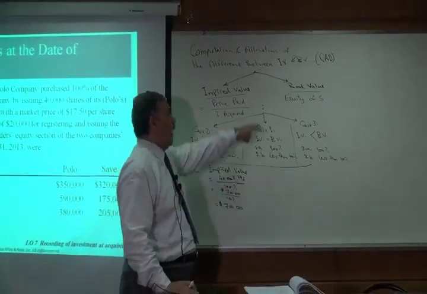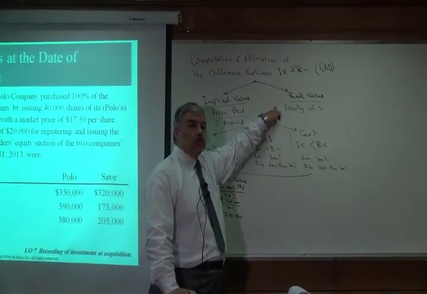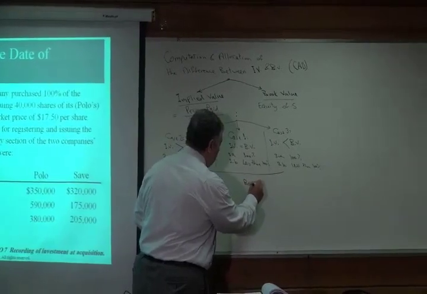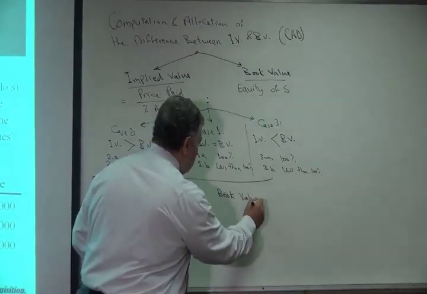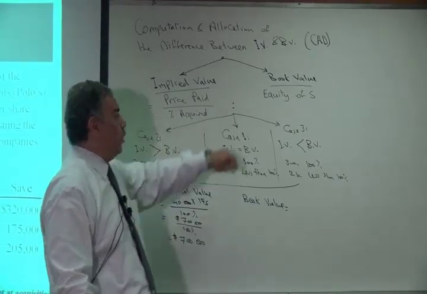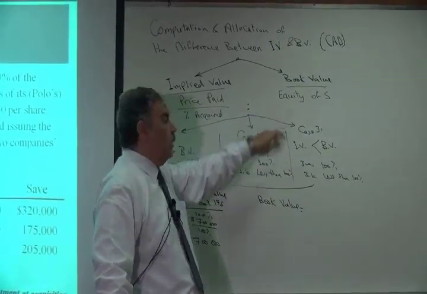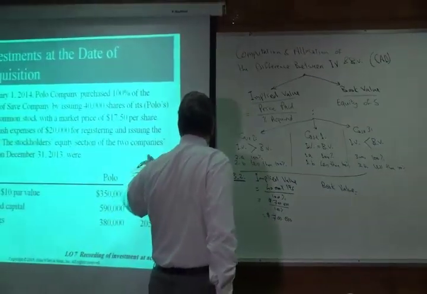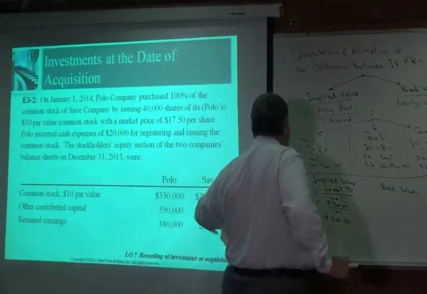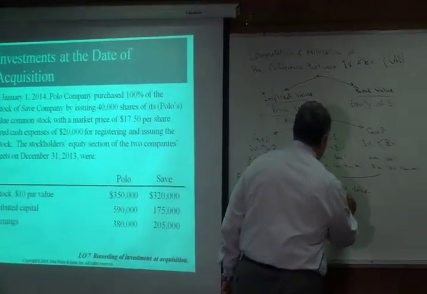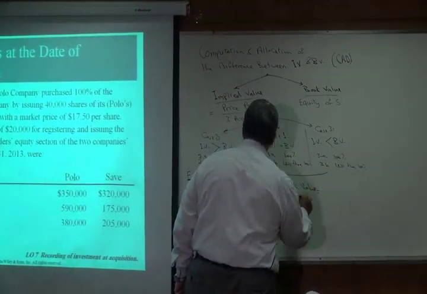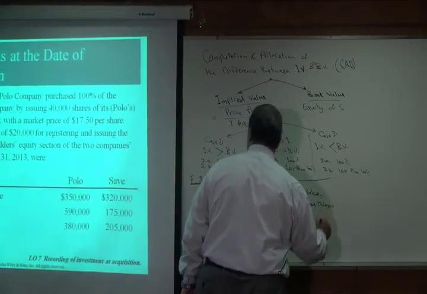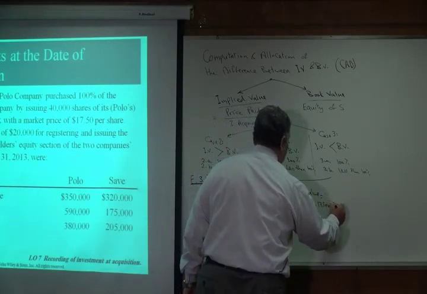And we want to find how much is the book value acquired. So the book value equals the equity accounts of S company. On the date of acquisition, this is the equity of the parent company, and this is the equity of the subsidiary company. So I have 320,000 plus 175,000 plus 205,000.